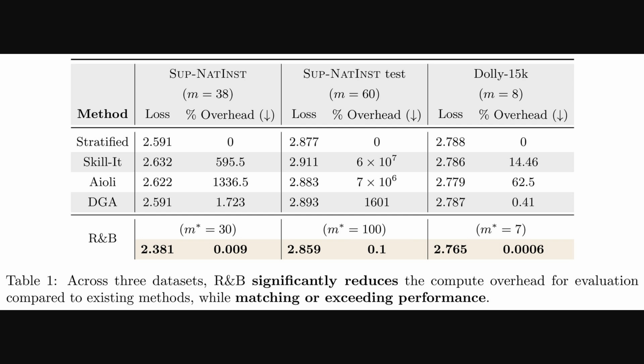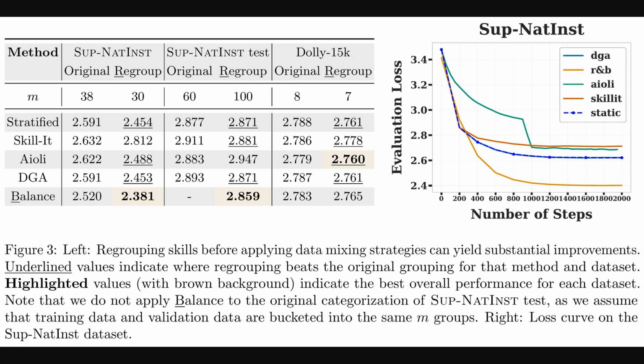Alright, so this next figure really drives home that performance aspect. The table on the left highlights how regrouping data before applying different mixing strategies consistently improves outcomes. That is, it lowers the loss. You can see the underlying values show where regrouping beats the original data grouping, and the regroup and balance framework, when combined with regrouping, often achieves the best overall performance, as shown by the highlighted cells.